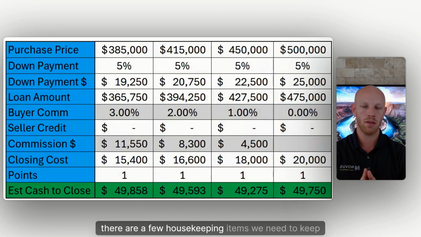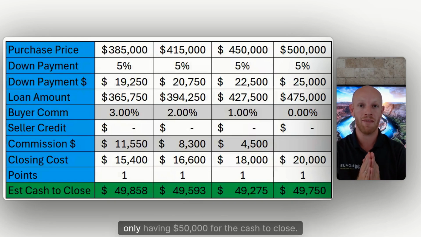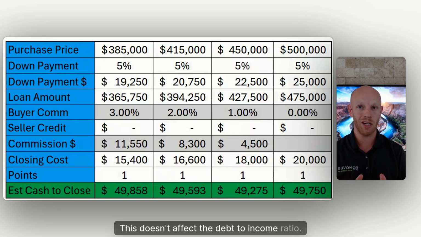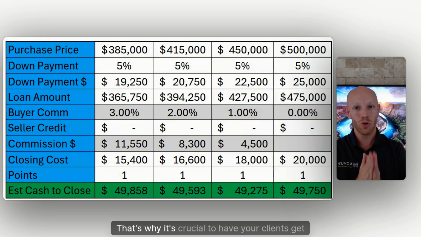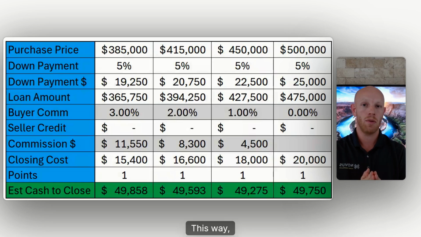Now, there are a few housekeeping items we need to keep in mind prior to discussing the numbers here. First, we're basing everything on the future homeowner only having $50,000 for the cash to close. This doesn't factor the debt to income ratio. That's why it's crucial to have your clients get pre-approved with me before they start their home search. This way we can go over how each scenario could impact the DTI.